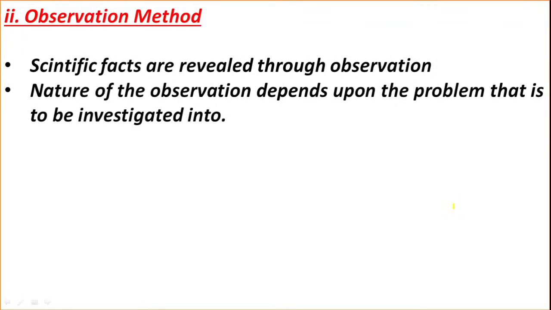So let us move to the second method. The second method is observation method. Observation method means scientific facts are revealed through observation. Here the researcher or the investigator is going to observe the children, and the nature of the observation depends on the problem.